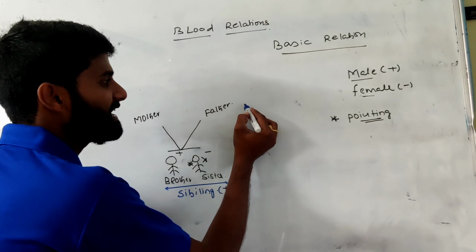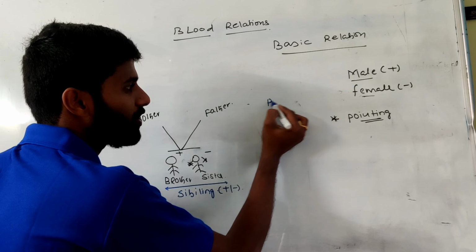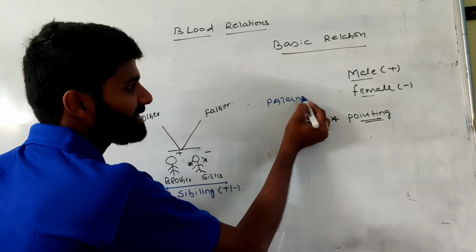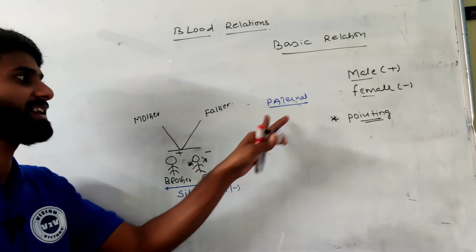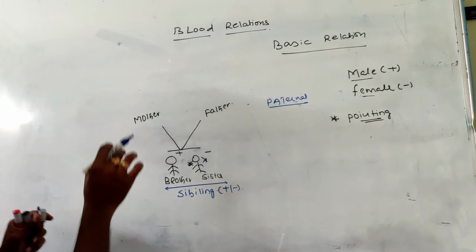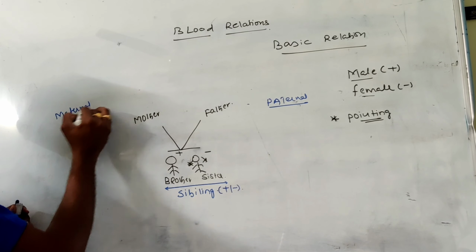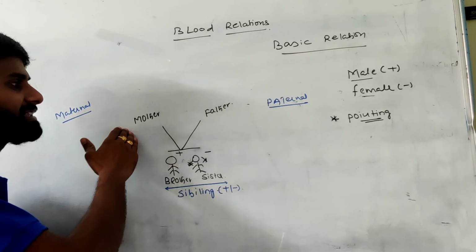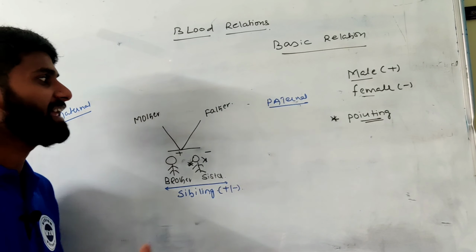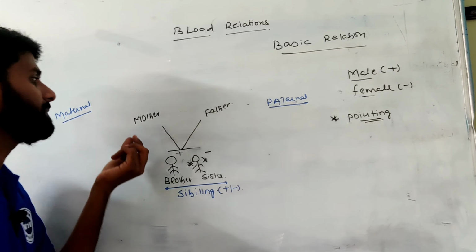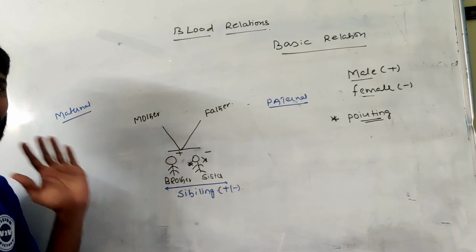Any father side relation I can call a paternal relation. Any mother side relation I can call a maternal relation. Any relation through father is paternal, and any relation through mother is maternal.